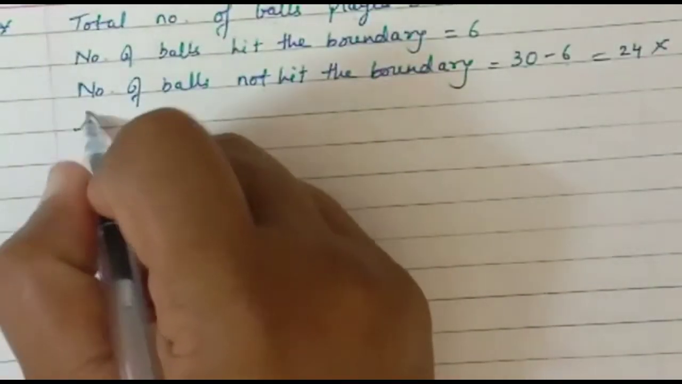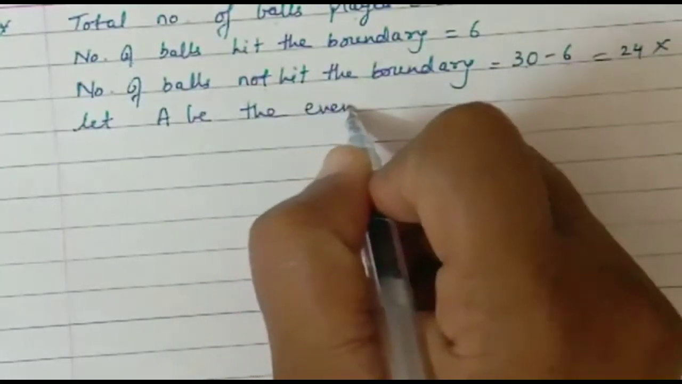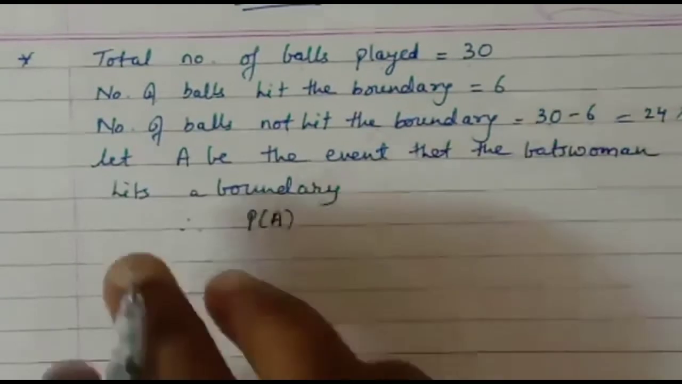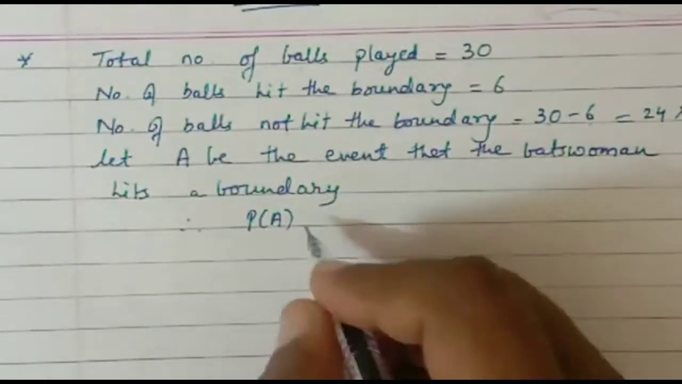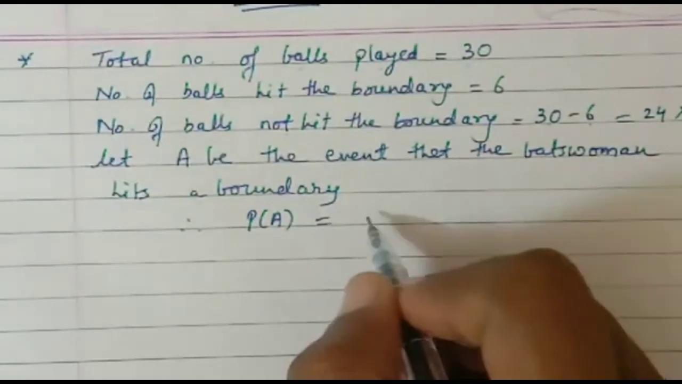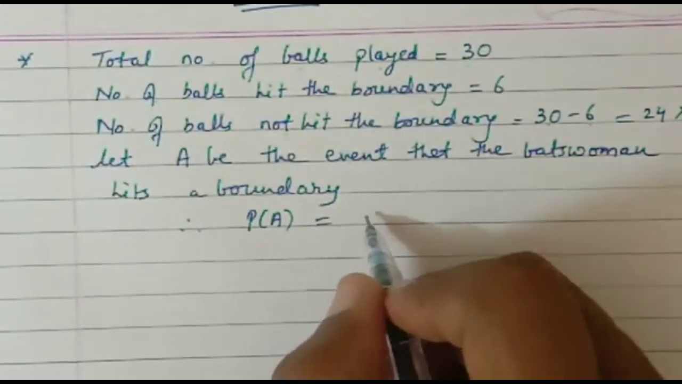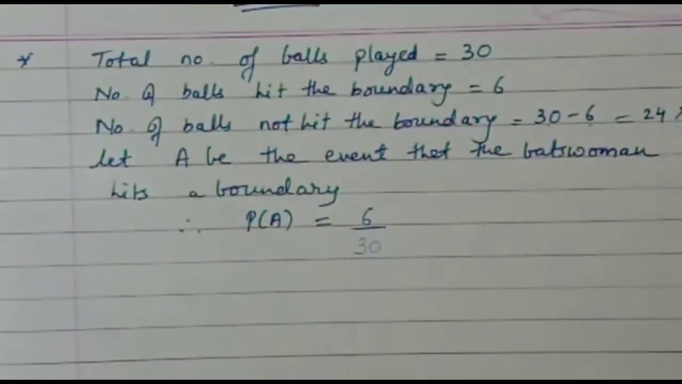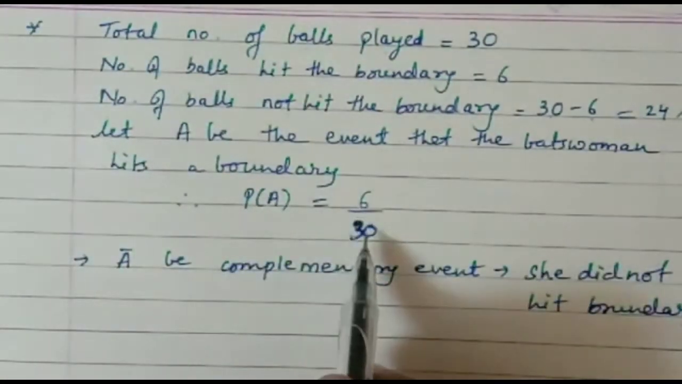Okay. So let A be the event that the batswoman has hit a boundary. So P of A will be equal to the number of trials divided by the total number of balls played by her. The number of trials was 6 upon 30, right? You can see that 6 times she has hit the boundary out of 30 balls. So here we will get P of A is 6 upon 30.